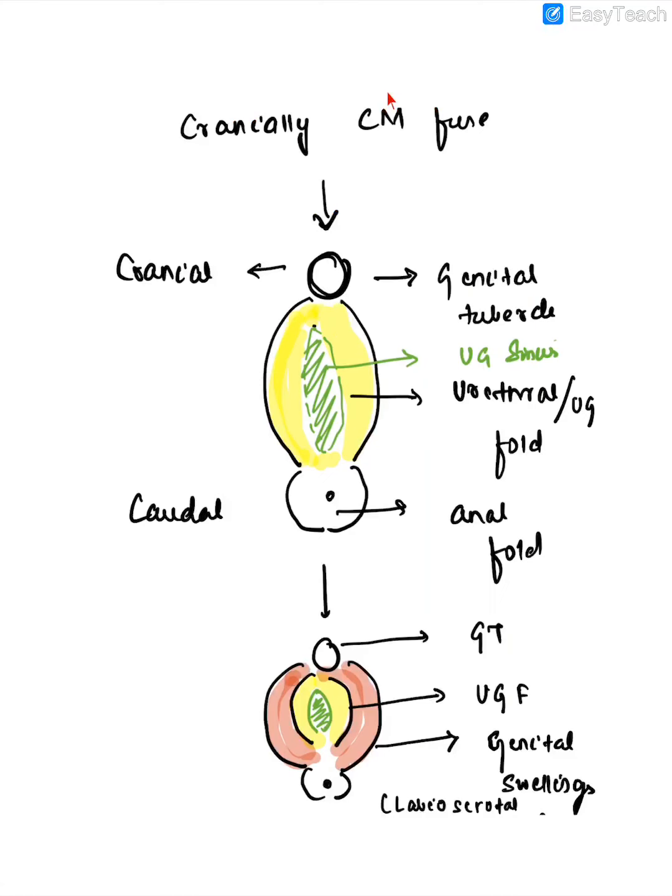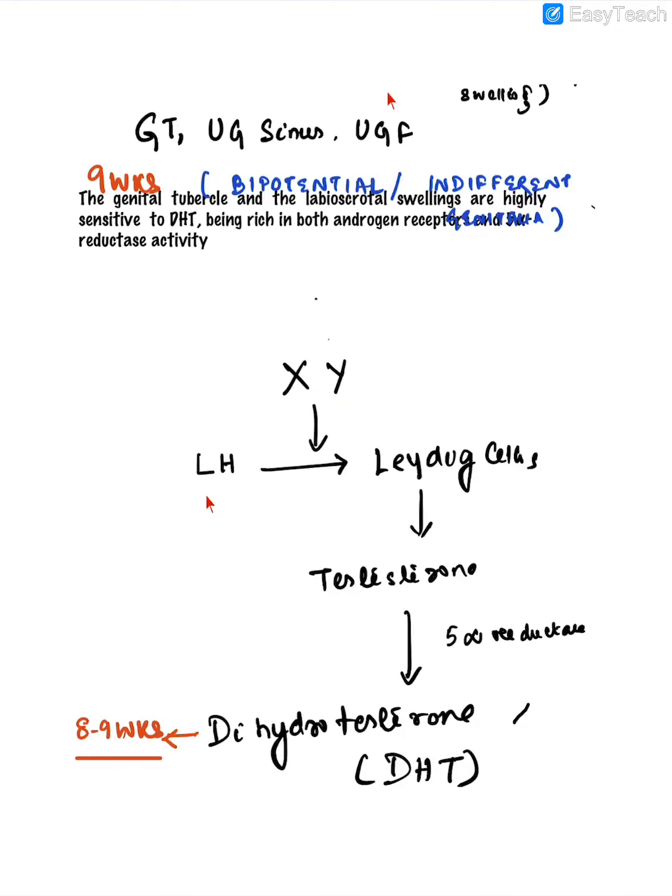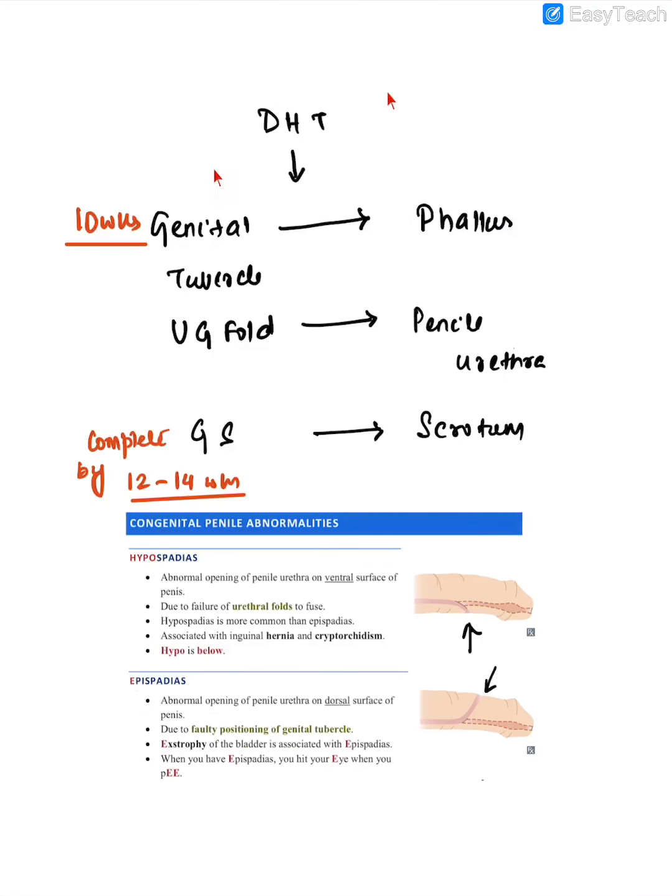If there is XY, the LH will act on the Leydig cells and will produce testosterone, and the testosterone will be converted to dihydrotestosterone by the enzyme 5-alpha reductase around 8 to 9 weeks. This dihydrotestosterone by the 10th week will convert the genital tubercle into phallus, the urogenital fold into penile urethra, and the genital swellings into the scrotum, and this change is completed by 12 to 14 weeks. Let us come back to the slide here.